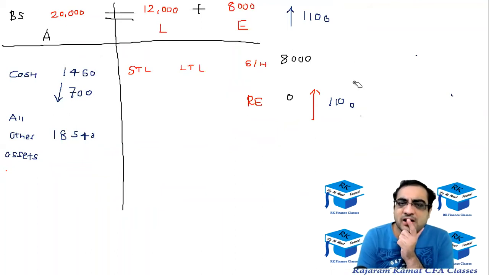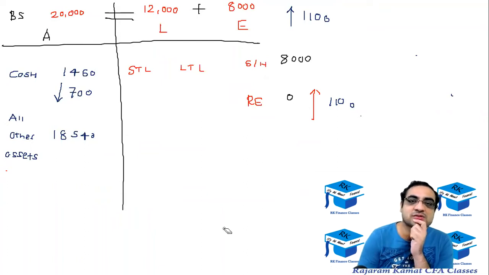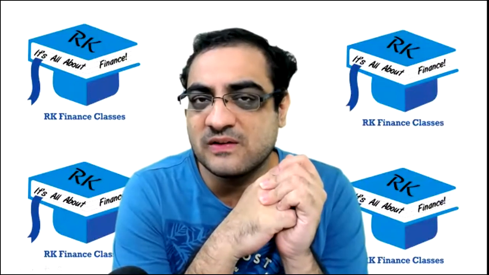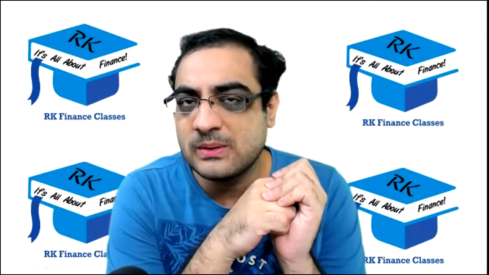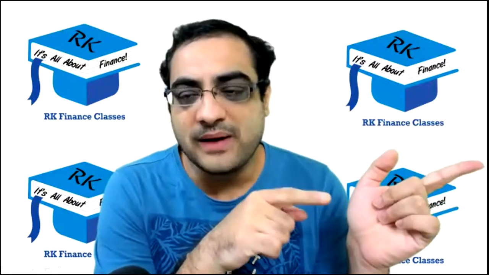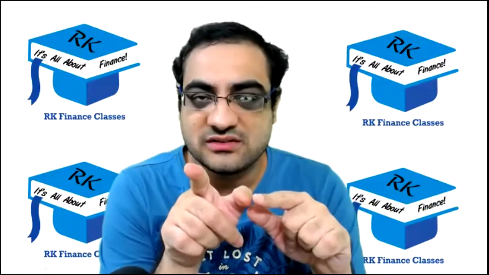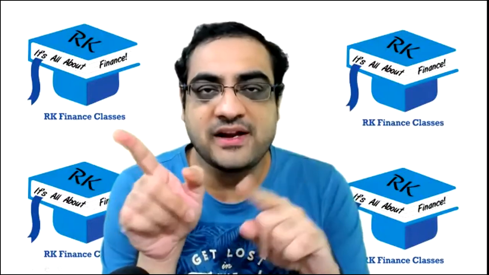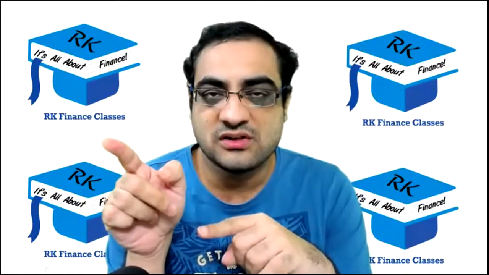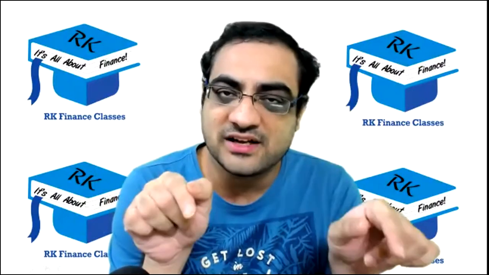Apart from that, now you need to understand, what was the loan? It was a loan of 12,000. This time what did you do? You paid 1,000. The loan that you had taken from a bank was 12,000, which was supposed to be paid in 12 yearly installments of 1,000 each. Out of that, 1,000 was paid in the current year.